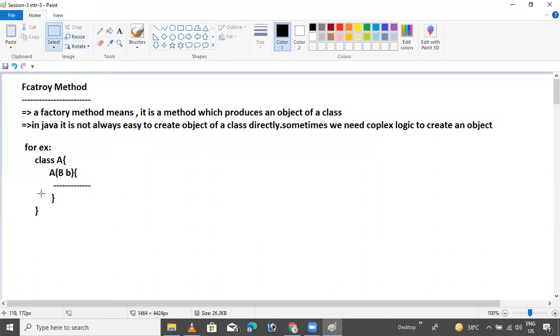So I want to copy this code. I want the C class and B class.